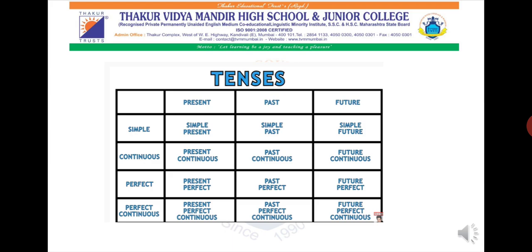The rest of the structure will be the same. So past and future tense is just revision. If you have concentrated on present tense and its four types, past and future won't be difficult for you to understand. So let's revise all the tricks that I had given for present tense so that you can apply them for past and future tense as well.